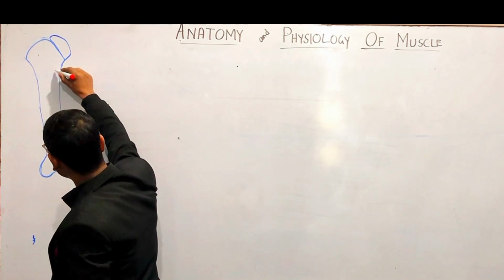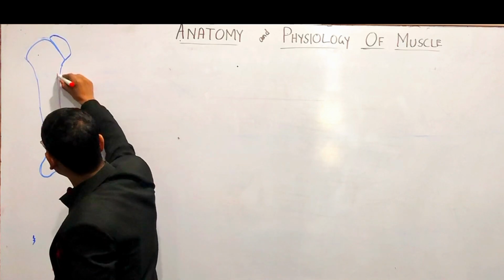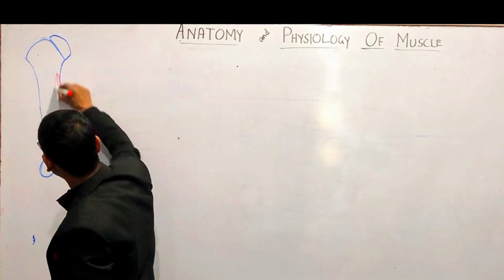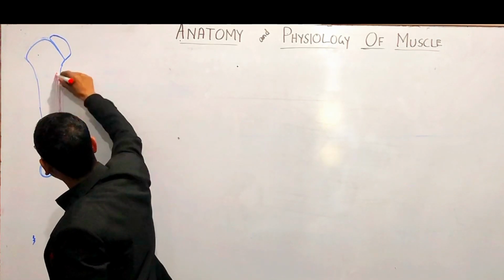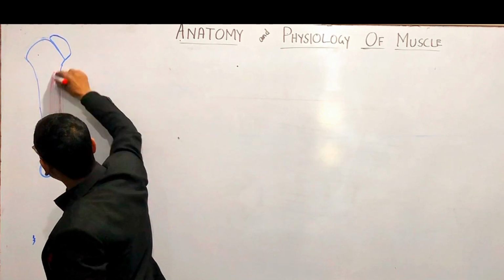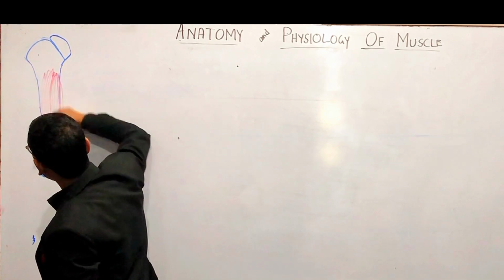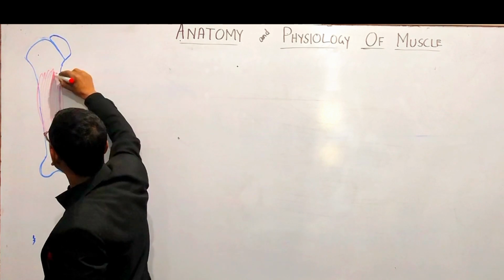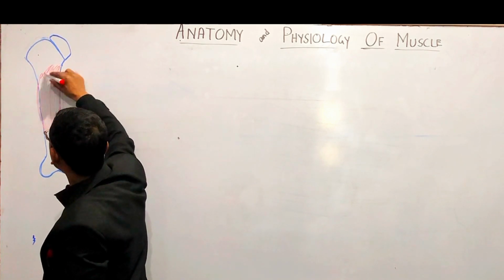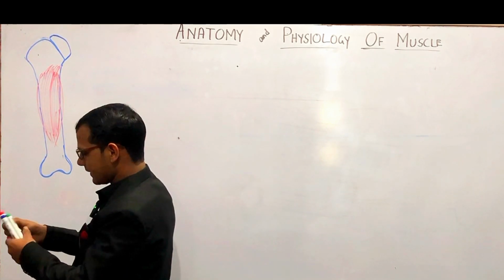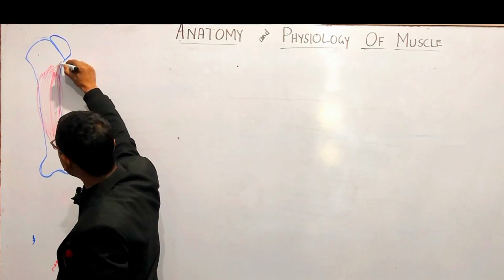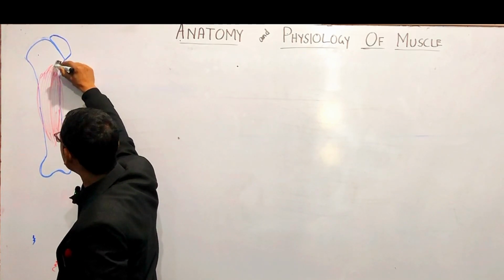For example, this is the muscle, and the muscle is attached to bone by which connective tissue?